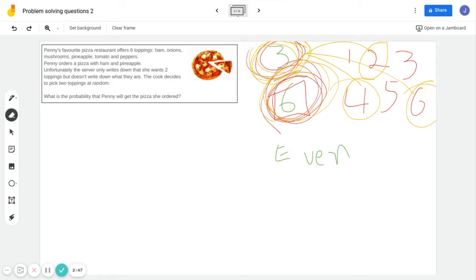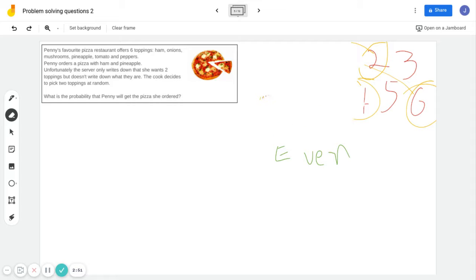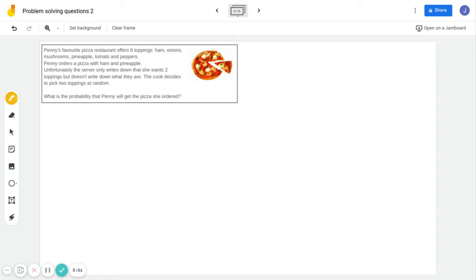Okay. So now let's talk about this problem. Penny goes to a restaurant, and at this restaurant, they only offer 6 toppings, okay? When Penny makes her order, she orders 2 toppings, ham and pineapple, but the waiter doesn't record what toppings she has. So from the 6 toppings, the chef's going to just choose 2 at random. They're asking, what are the chances that the chef chooses correctly?